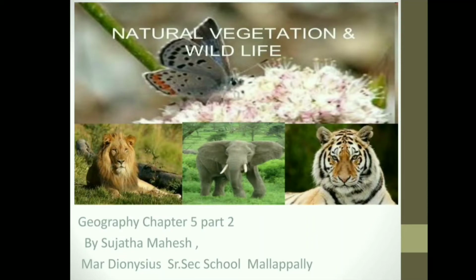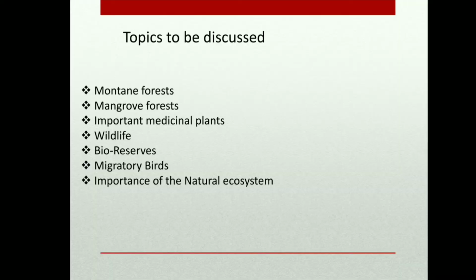In the last class, we learned about what is natural vegetation, factors responsible for the great diversity in the flora and fauna, and two types of vegetation: tropical evergreen forests and tropical deciduous forests. In this session, we'll be learning about montane forests, mangrove forests, important medicinal plants, wildlife, bioreserves, migratory birds, and importance of the natural ecosystem.